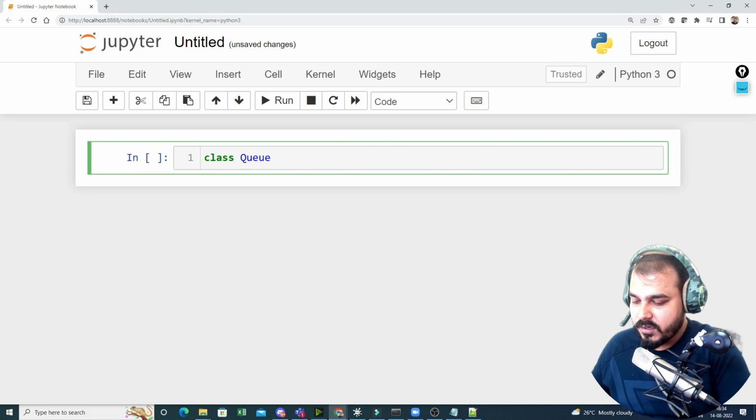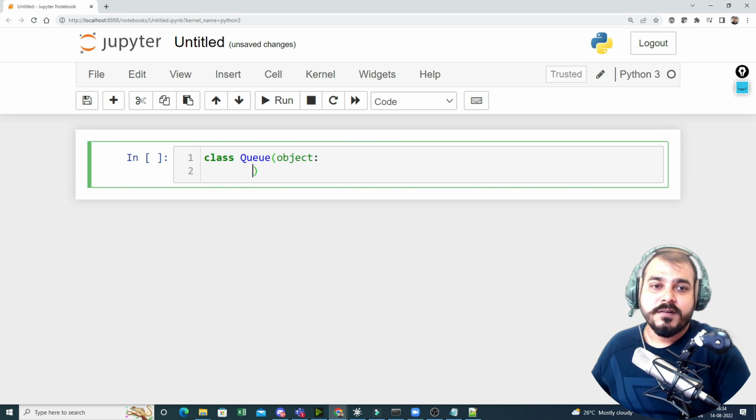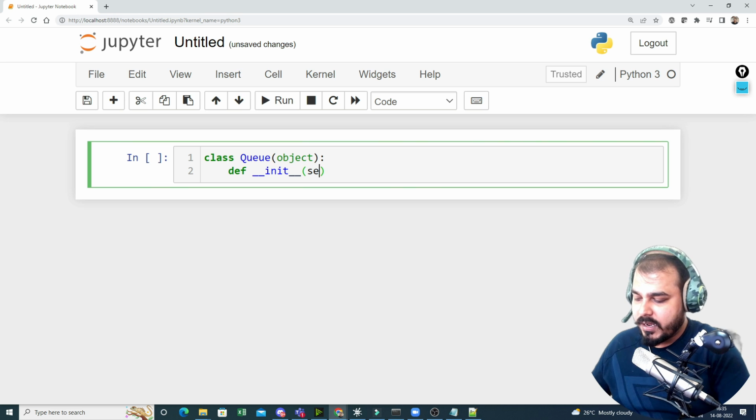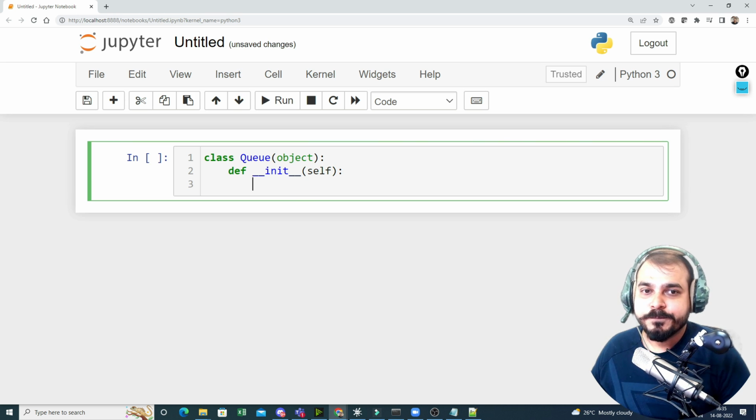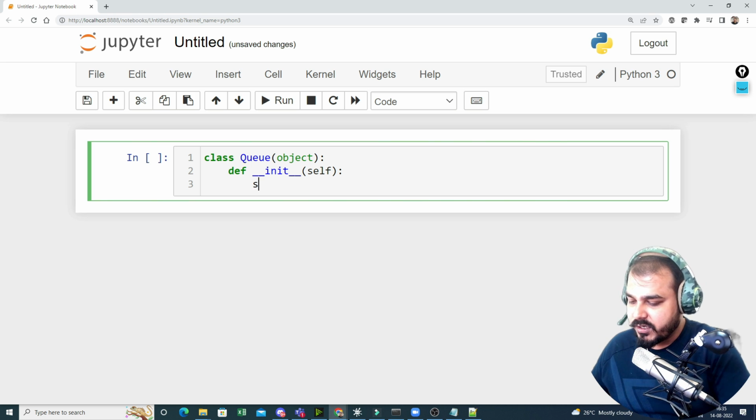Okay. And this will basically be inheriting from object. The first thing that I will be doing is creating an init function. And here I'll be writing self. I've already shown you how you can basically do it for stacks also. So here I'll write self.items and initialize this over here.